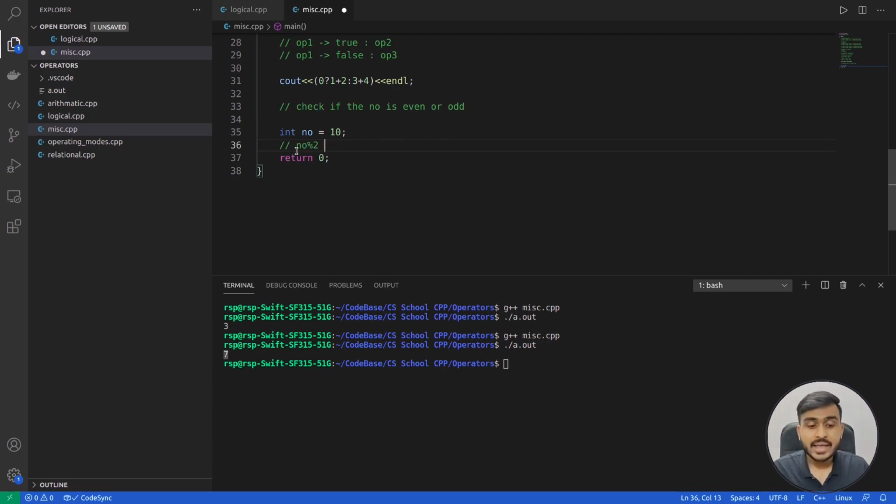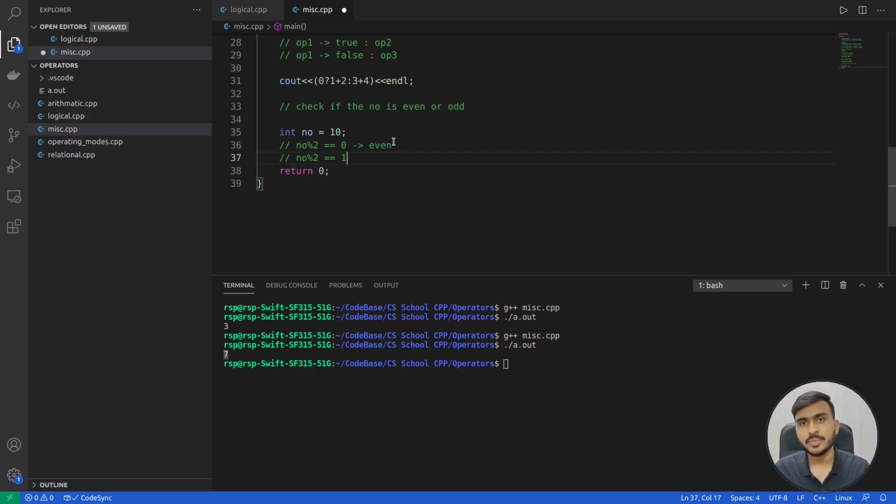So I can say that if number mod 2 is equal to 0, and we know that the modulus operator gives us the remainder of the division, then the remainder being 0 means the number is completely divisible by 2, and that means the number is an even number. So this is the condition for an even number. Similarly, what is the condition for an odd number? If the answer of number mod 2 is equal to 1.